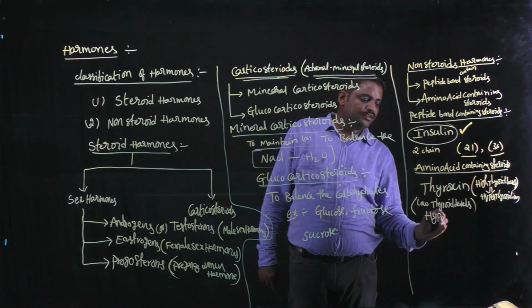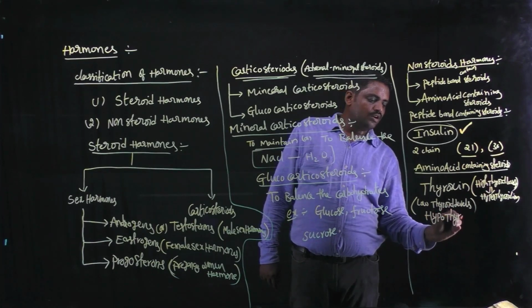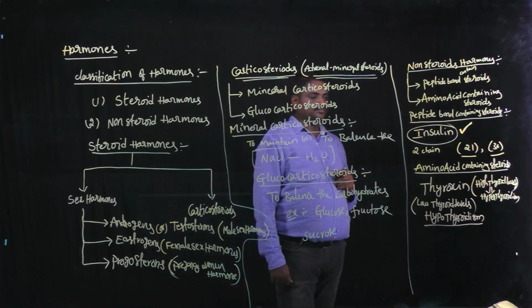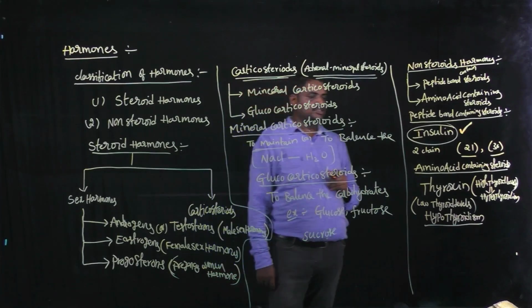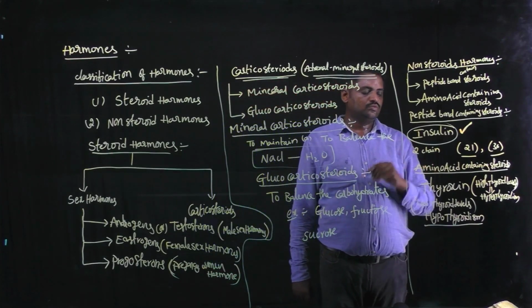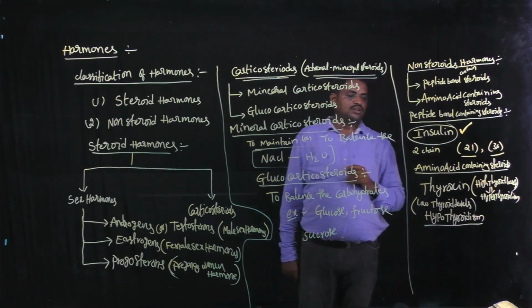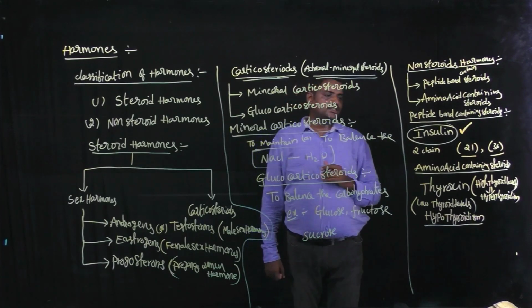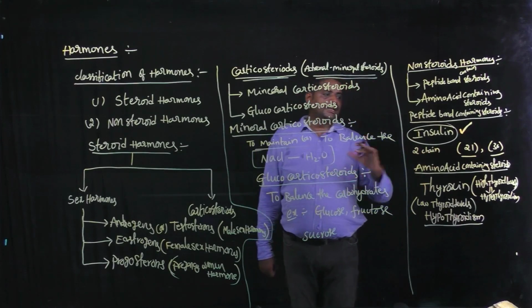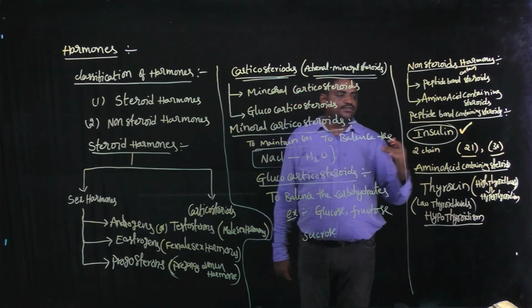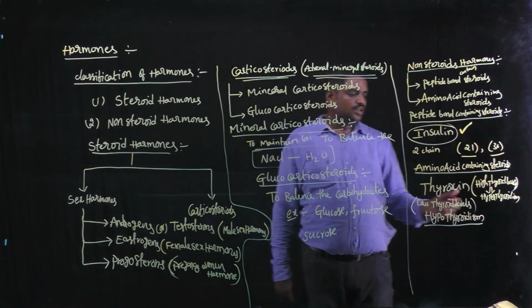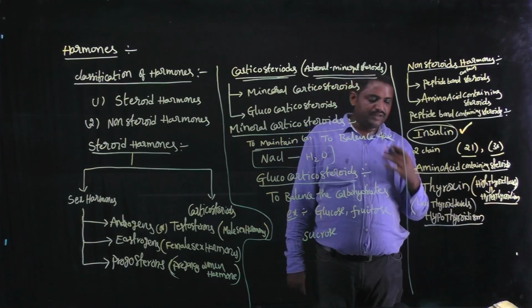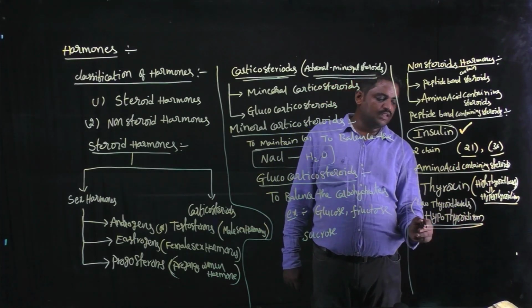So for amino acid containing steroids, two types of diseases are created by their deficiency. In one category, persons have high thyroid levels and are affected by hyperthyroidism, and some persons have very low thyroid levels and suffer from hypothyroidism.